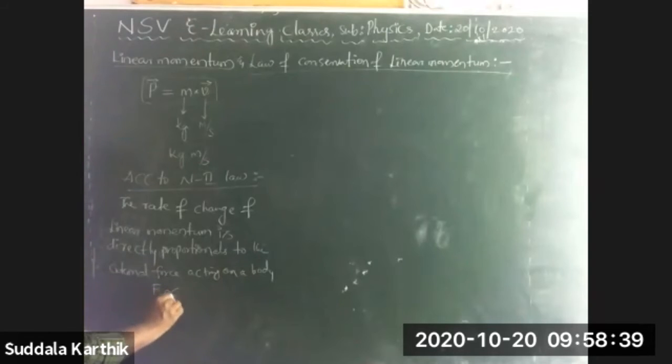That is, F bar is directly proportional to dP bar by dt.